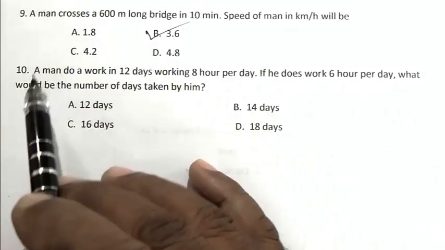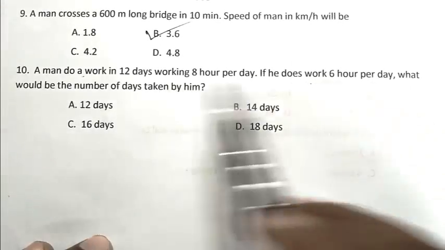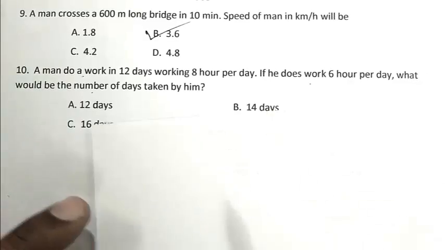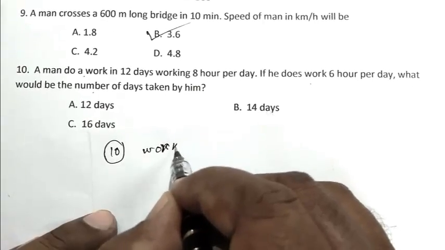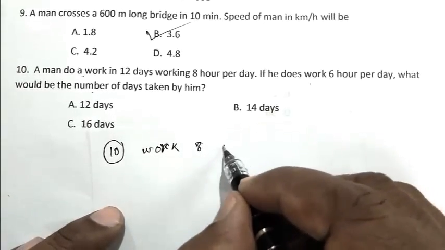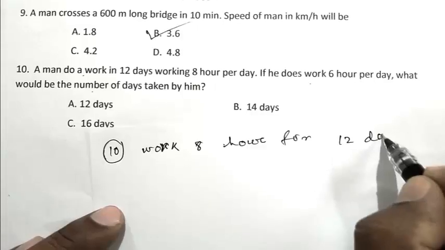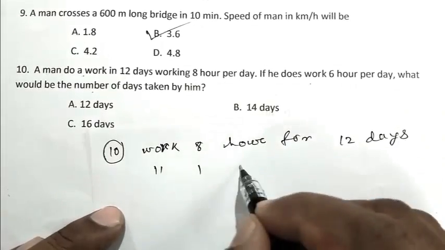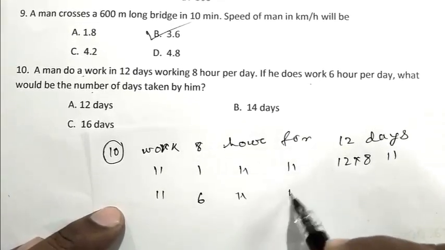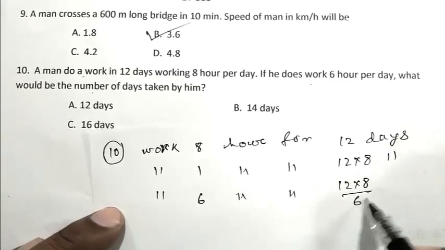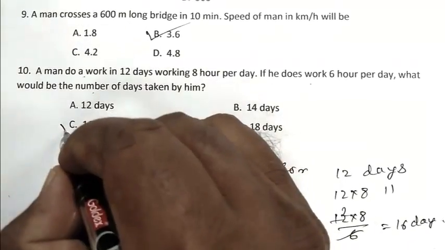Question number 10. A man does a work in 12 days working 8 hours per day. If he works 6 hours per day, what would be the number of days taken by him? So question number 10. Work of 8 hours for 12 days. Work of 1 hour for 12 into 8 days. Work of 6 hours for 12 into 8 by 6, that is 16 days. So C is the right answer.